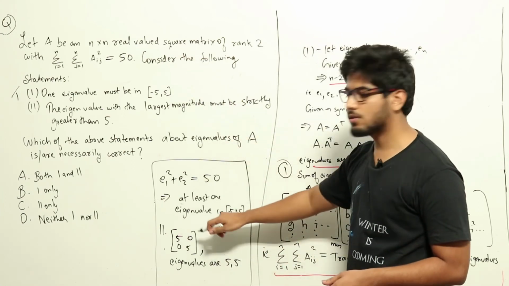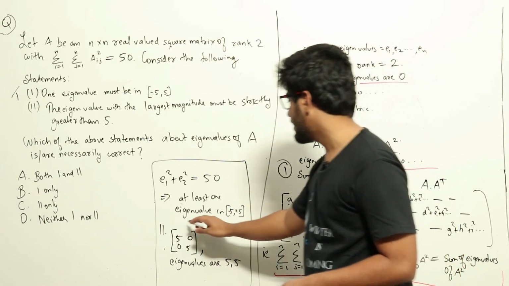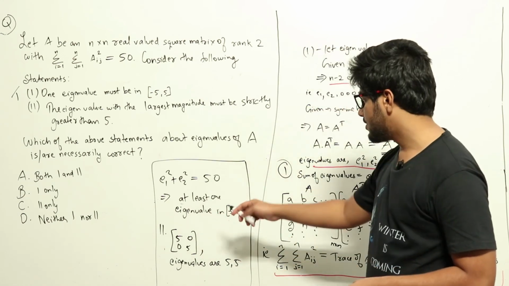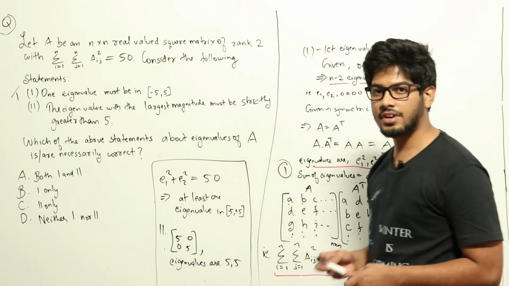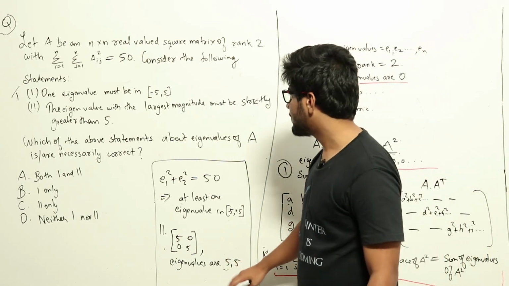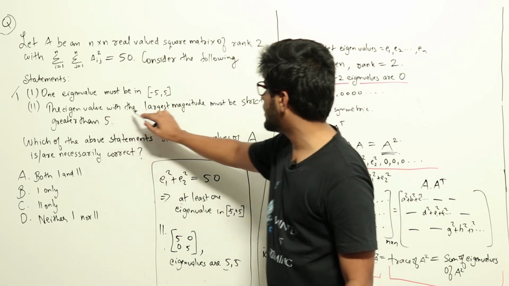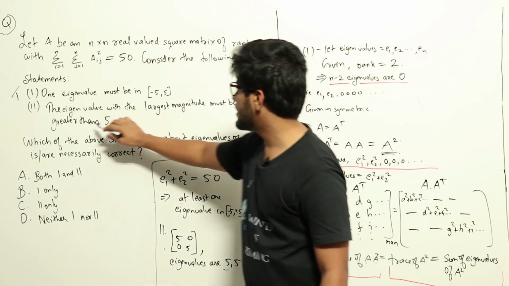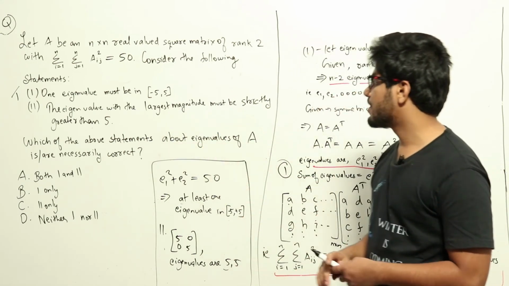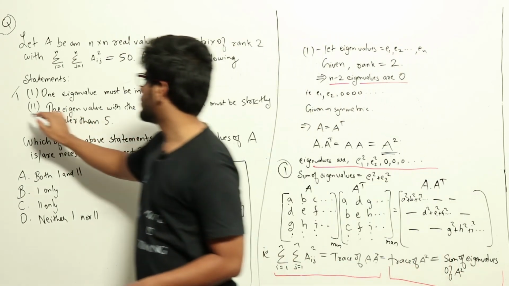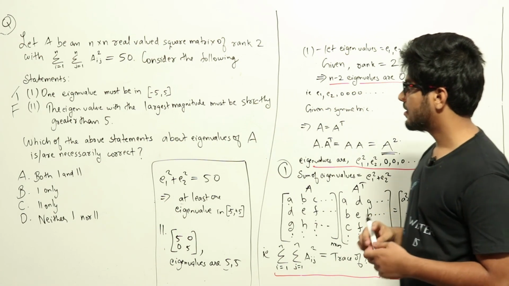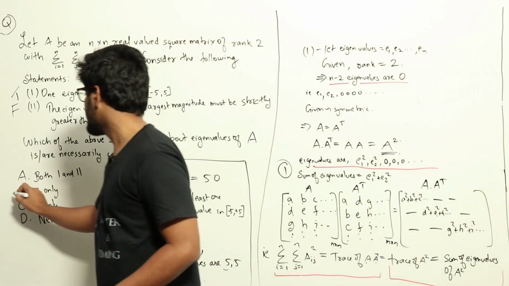If I try to solve for the eigenvalues of this matrix, I will get 5 minus lambda, 0, 0, 5 minus lambda, the determinant of that would be 0, which means lambda would be 5 comma 5. Now both the eigenvalues are 5 and 5. In the statement it's saying that the eigenvalue with the largest magnitude must be strictly greater than 5. This is clearly wrong because both the eigenvalues here are less than or equal to 5. So this statement is false. Now we look at the options. Option B, 1 only, is the correct answer.